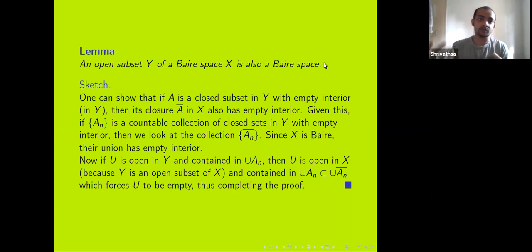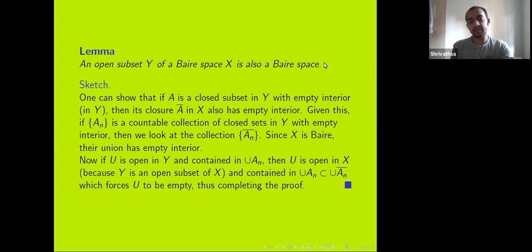For the proof, if you have an open set contained in the closure of A, then the intersection with Y, you can argue that it's going to be contained in A, and it will make A not have empty interior. Anyway, given this, if we have a countable collection of closed sets with empty interior in Y, then we look at the closures in X. That forms a countable collection of closed sets. And because X is Baire, their union has empty interior.